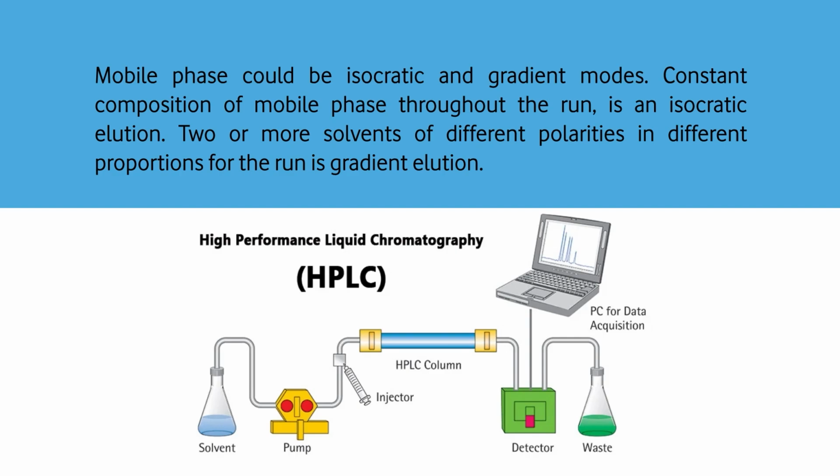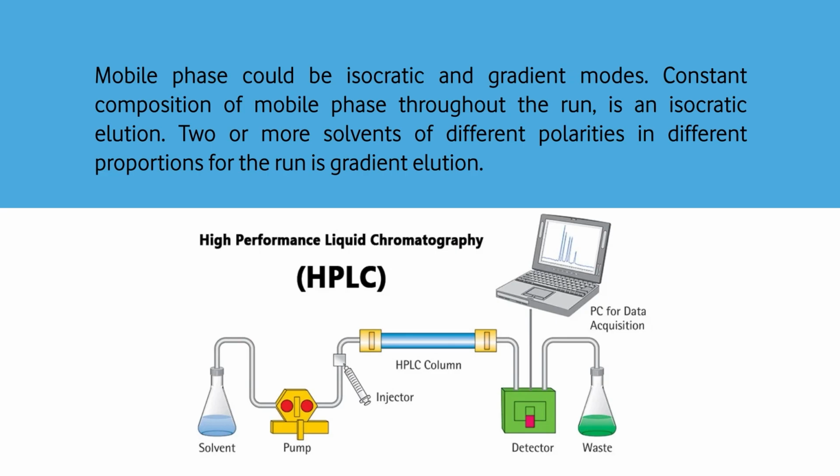Now the point here is what should be the mobile phase? Is it one solvent or more than one solvent? It depends on the analyte. Generally, HPLC is done with more than one solvent. Suppose we have two solvents, we have two options. Either we have one composition of the solvents and do the complete chromatography with the same composition.